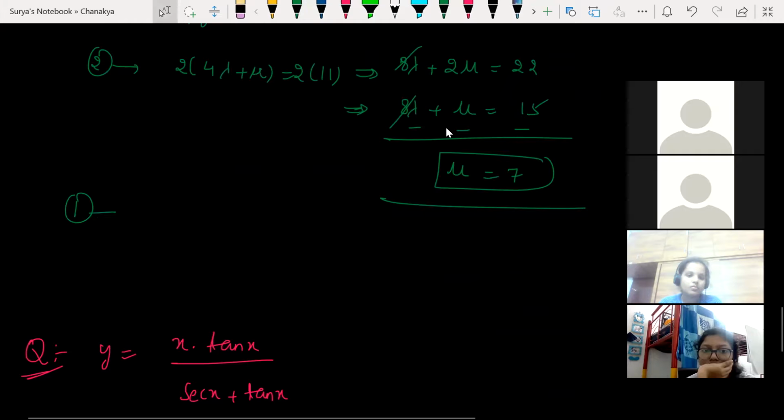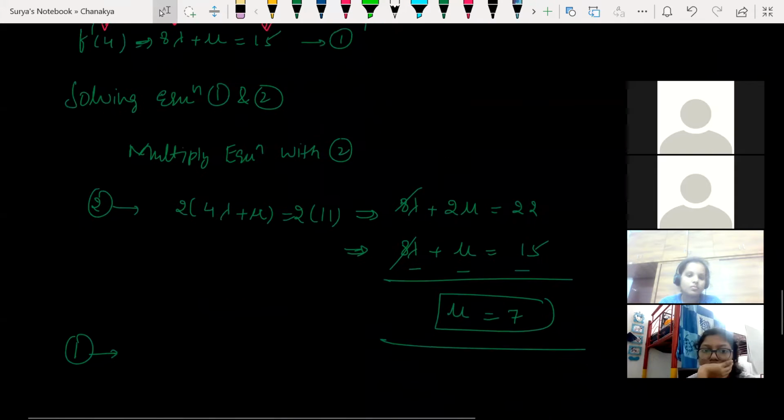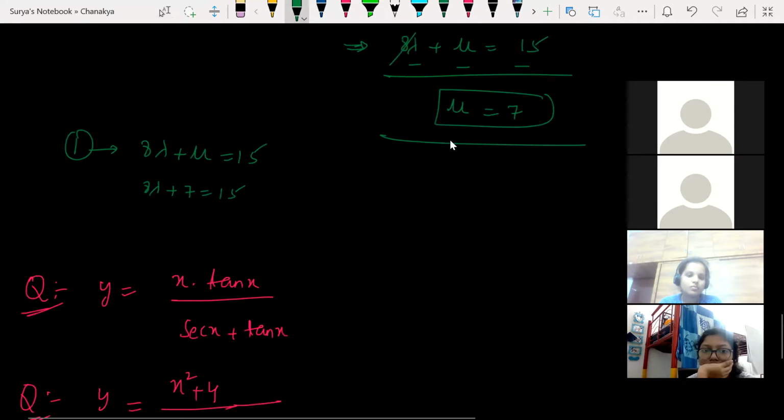From equation number 1, substitute the mu value in equation number 1. So 8 lambda plus mu is equal to 15. So 8 lambda plus 7 is equal to 15. So what will I get? 8 lambda is equal to 15 minus 7, which is 8. The 8 will be getting cancelled. Lambda is equal to 1. Clear? Any doubts here?